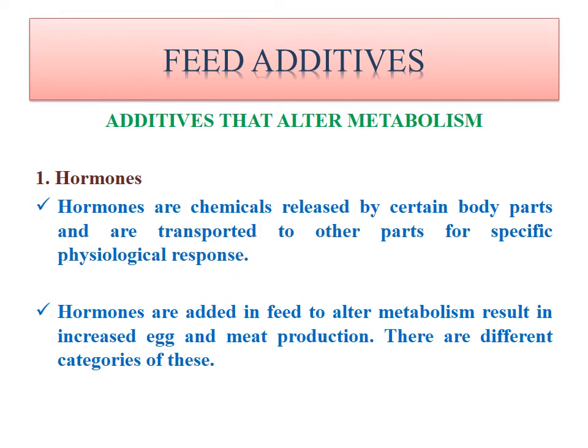Then another class of feed additives is additives that alter the metabolism. First one is hormones. We all know that hormones are chemicals released by certain body parts and transported to other parts for a specific physiological response. So hormones are added in feed to alter metabolism, resulting in increased egg and meat production. There are different categories of hormones that are available for poultry,